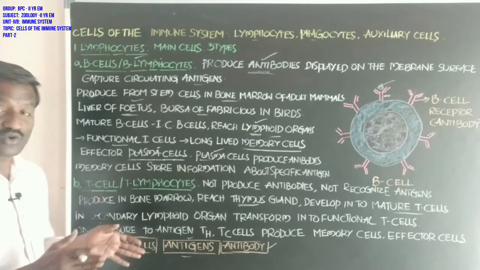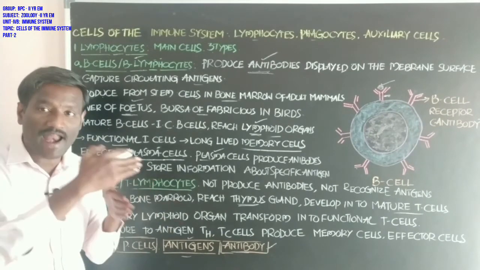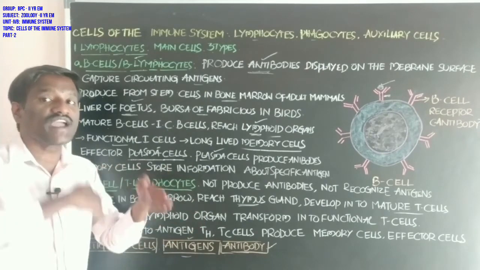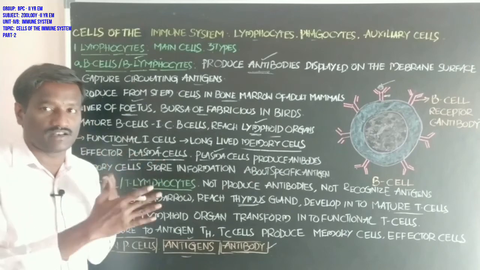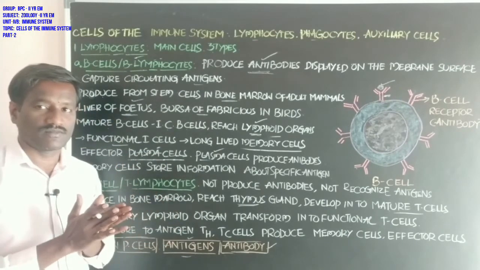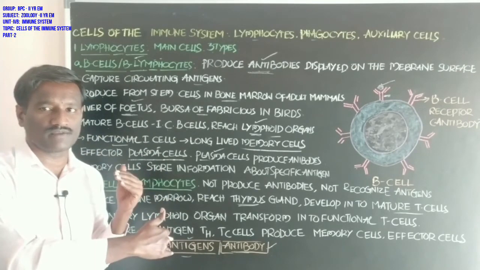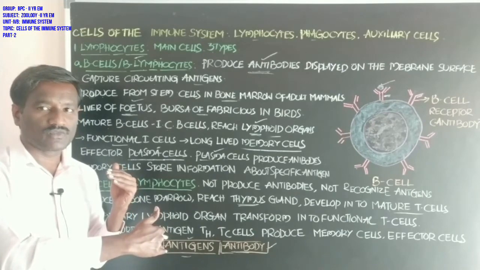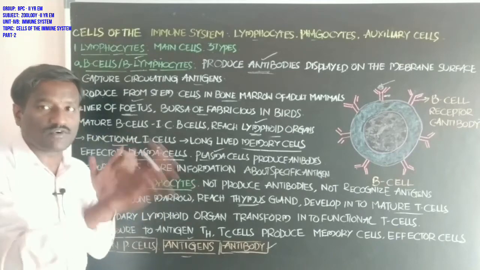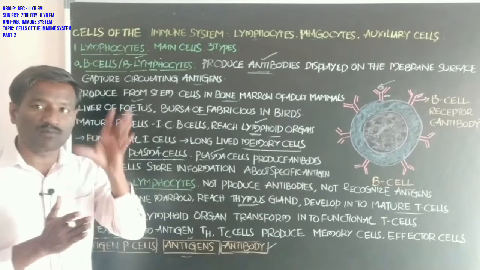Memory cells store the information to produce antibodies to a specific antigen, when the same type of antigen enters the body at any later time. Then the B cells produce the same type of antibodies in a short period of time.